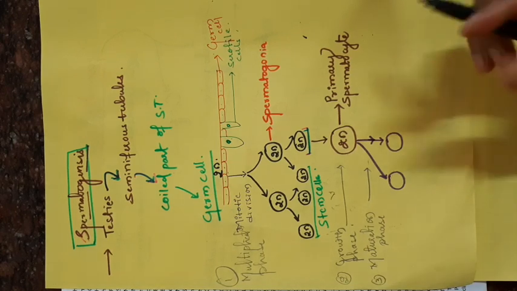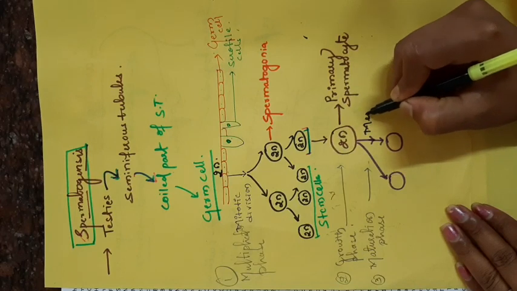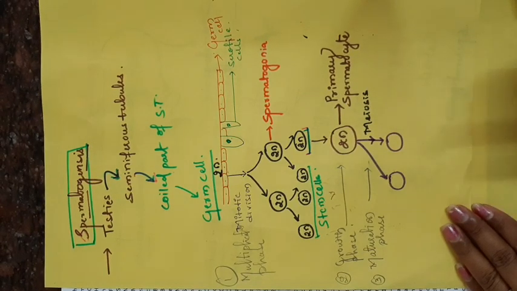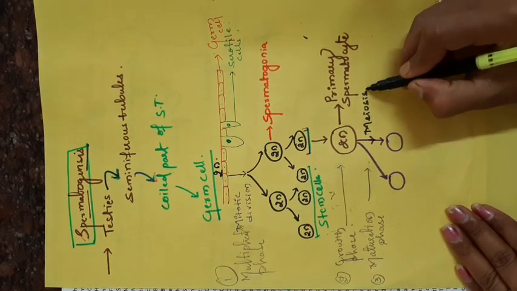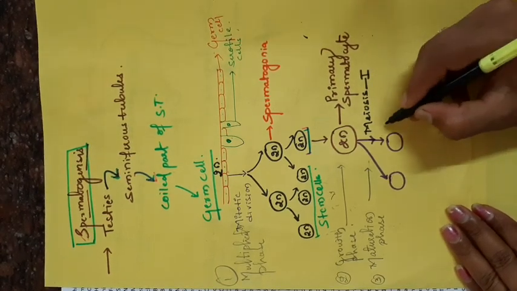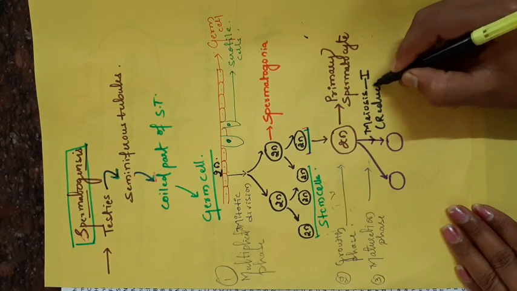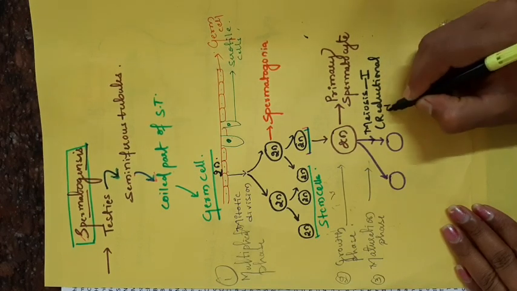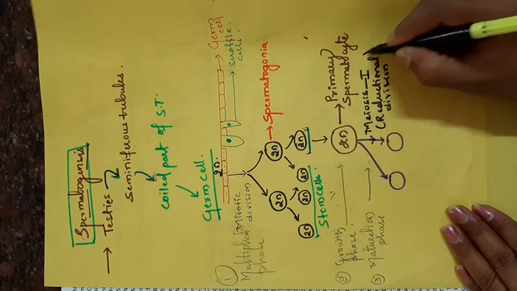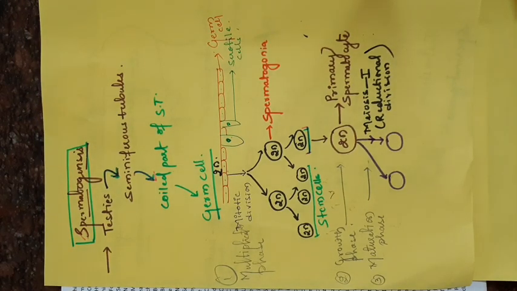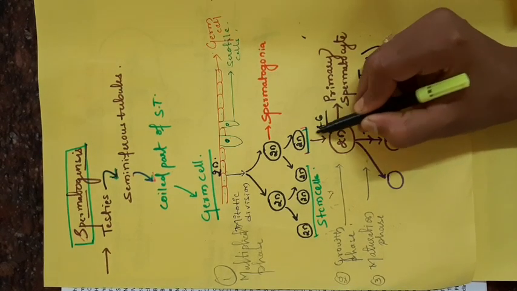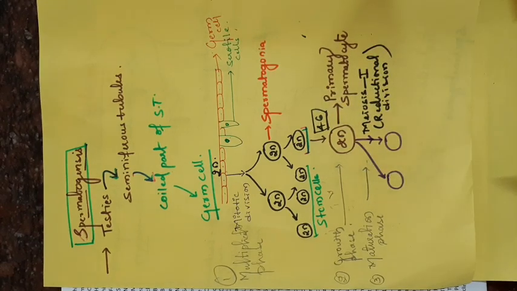Once again, meiosis. You know that meiosis occurs in 2 steps, meiosis 1 and meiosis 2. Meiosis 1 is a reductional division. Reductional division means a reduction of the number of chromosomes occurs. For example, in male humans the number of chromosomes is 46, present in diploid cells. After the first division of meiosis, the number of chromosomes is reduced.